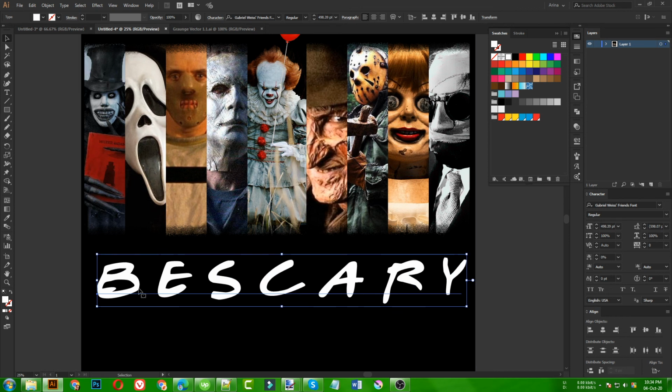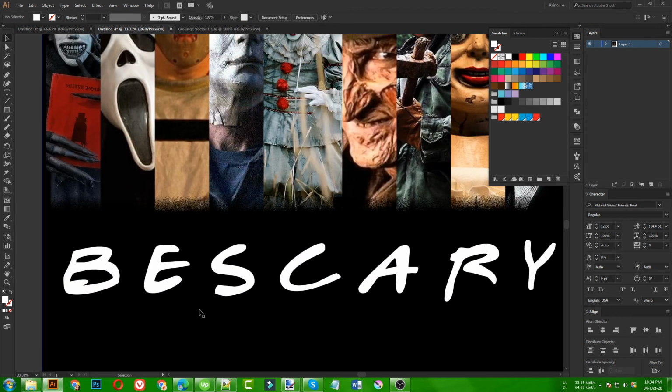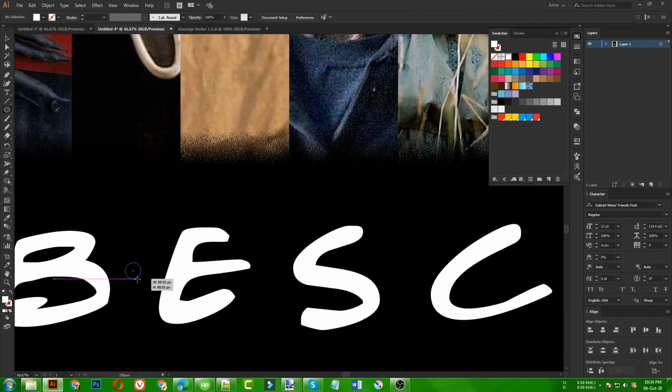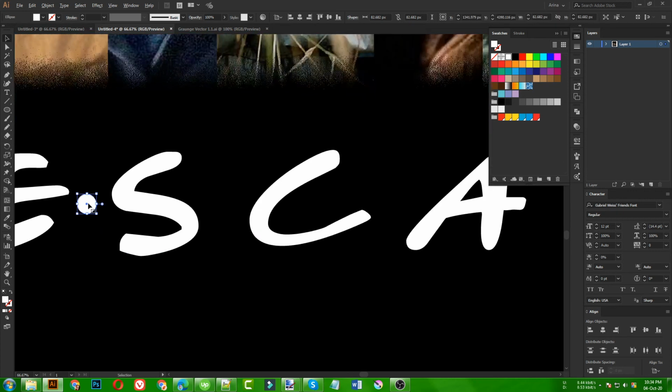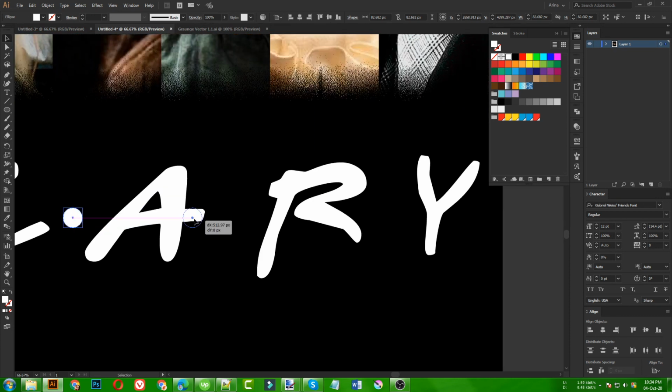So I am going to break them first of all. Then I am going to take my ellipse tool here, just to make a little ellipse, and then I need to copy this ellipse, as you can see, just like this, because these will be the color options for my text here.